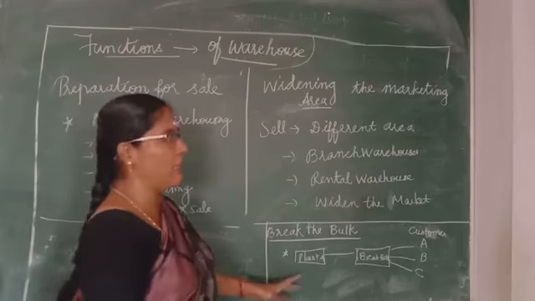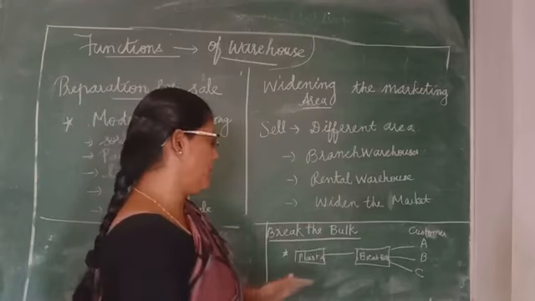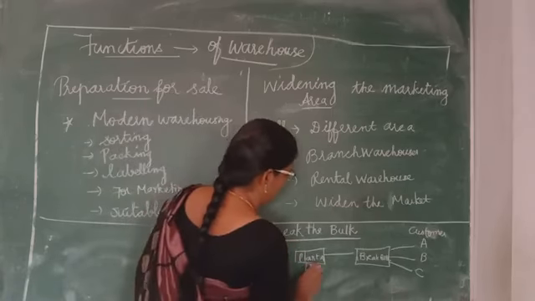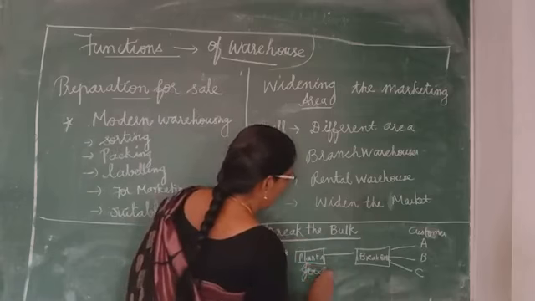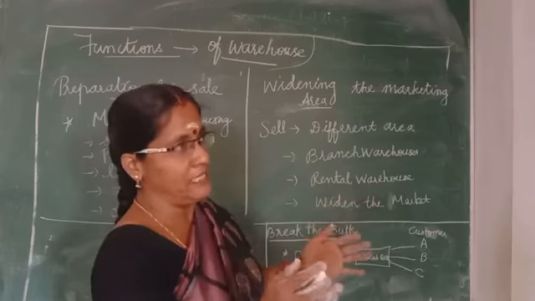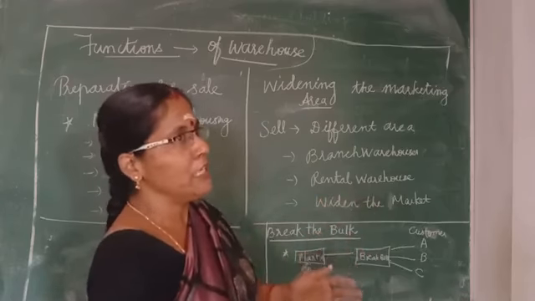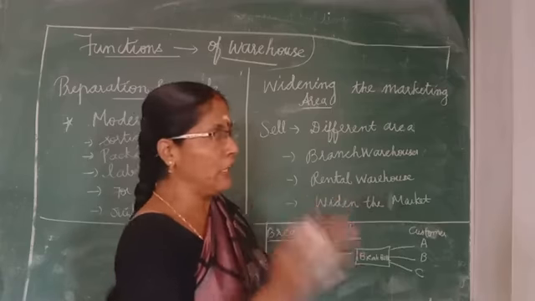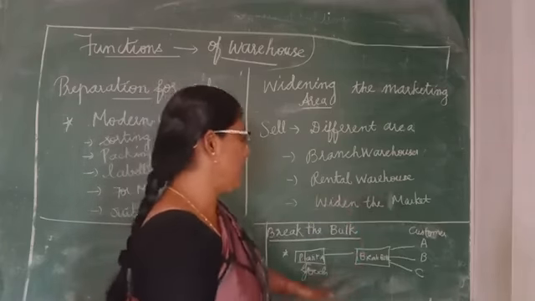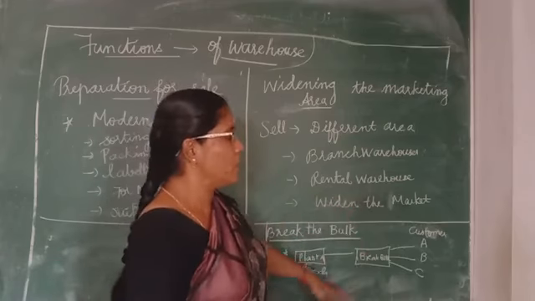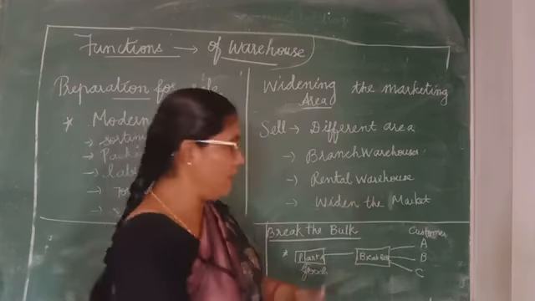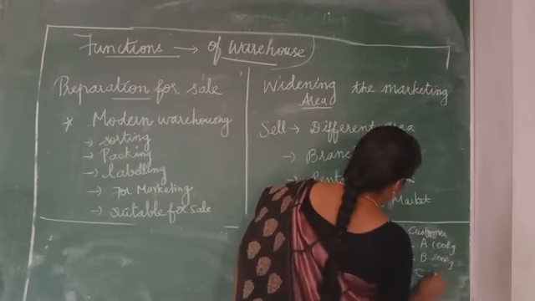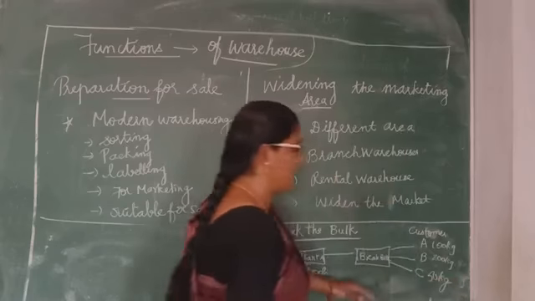Then break the bulk. It is not in your book, that is plant. For example, whatever goods we are producing, we are not going to receive them as they are. We store goods in the warehouse in bulk, say 20, 25 kilo, or 100 kilo. Then we divide that into 100 kg, 200 kg, or 50 kg, depending upon the customer requirement.